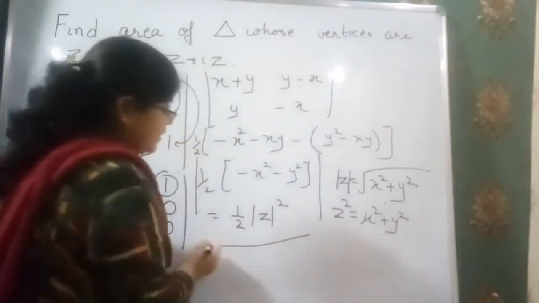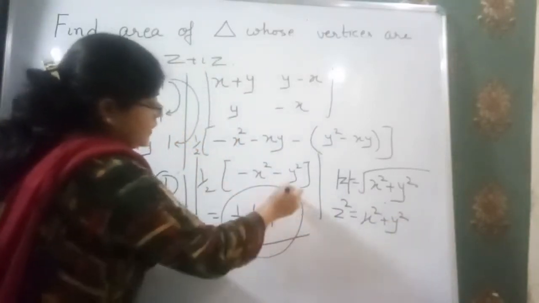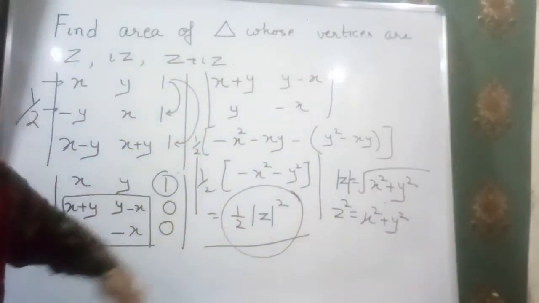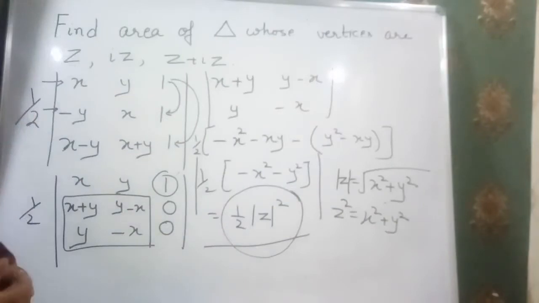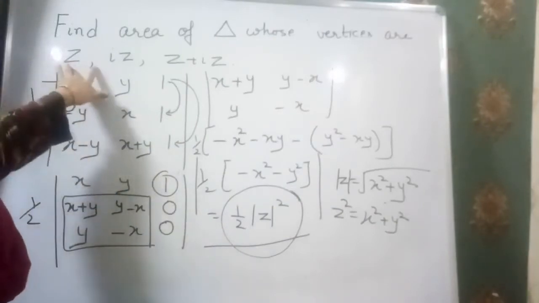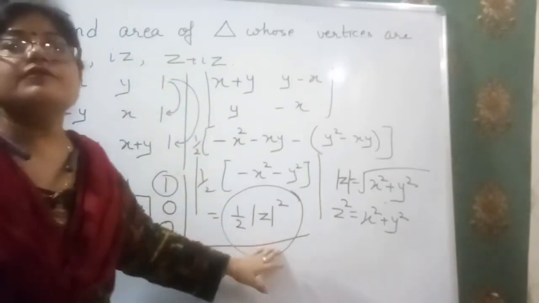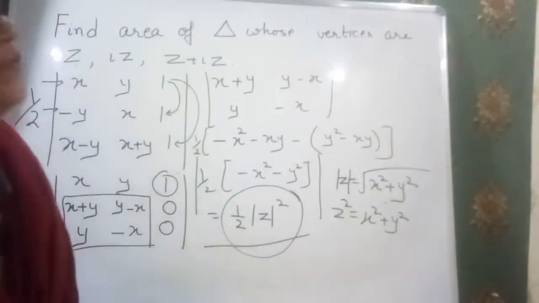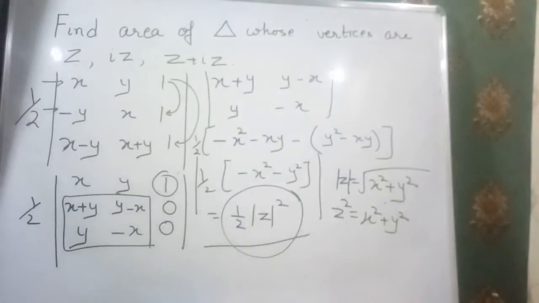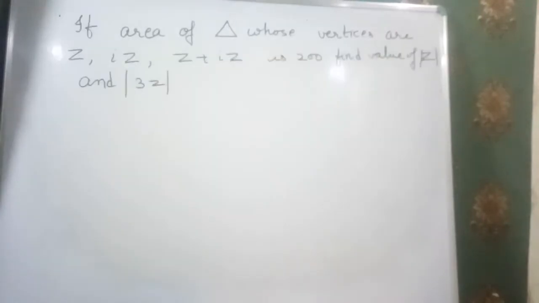So this way the area of the triangle is half mod z square, because we are given the points in the form of z. That's why we have to write the answer in the form of z. I think you will get the concept here. Just note it down. I am leaving for a while. I am again continuing the same concept in another question. This question is the extended form of the previous one.